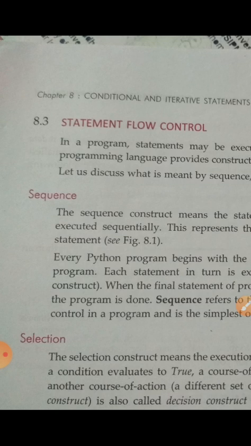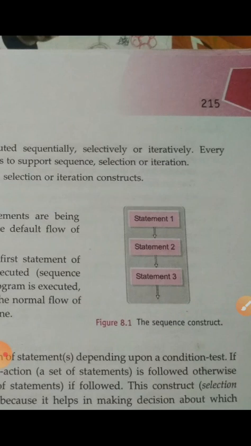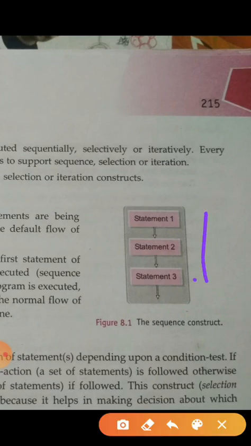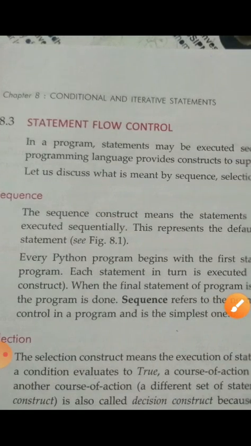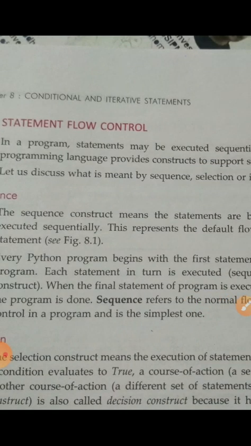The first one is the sequence statement. Why is it called a sequence statement? Because from top to bottom it is executed one by one. Each and every statement will be executed one by one. That's why it is called sequence statements. Now let us know their definitions. The sequence construct means the statements are executed sequentially.